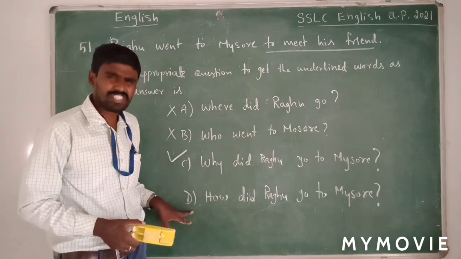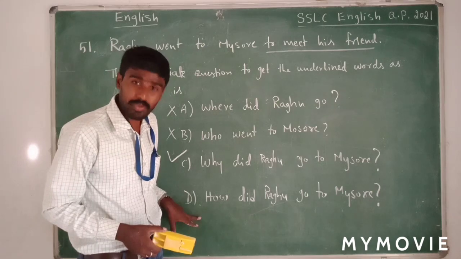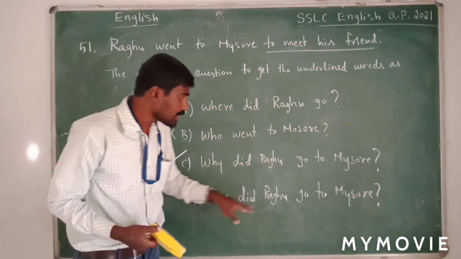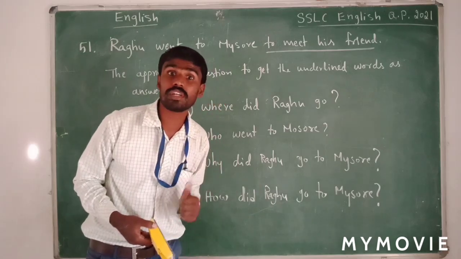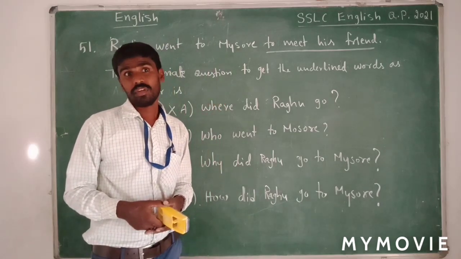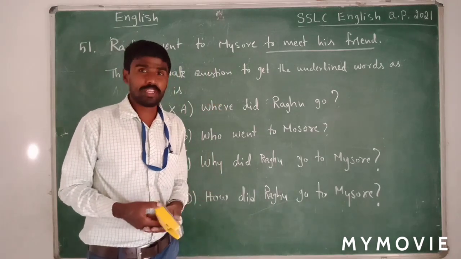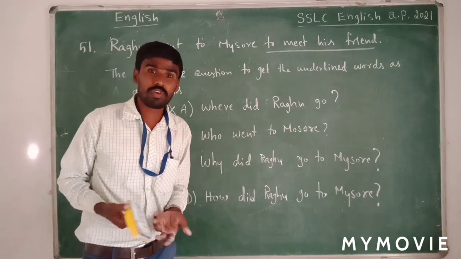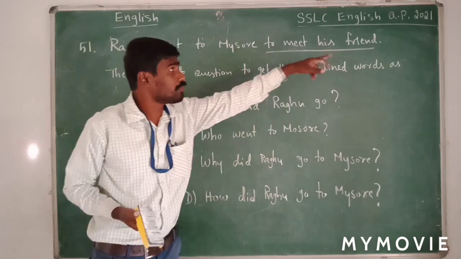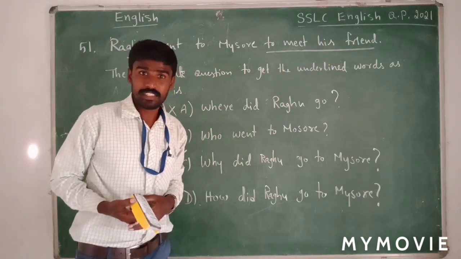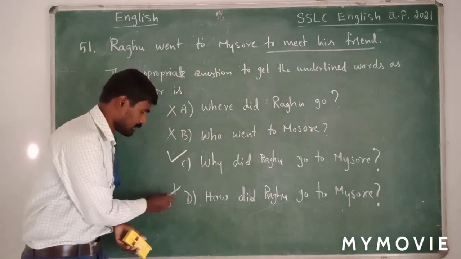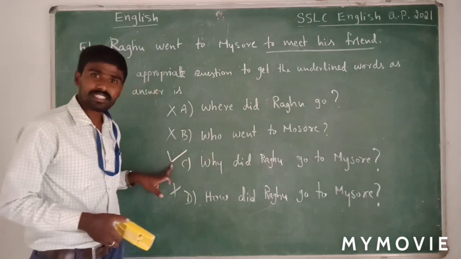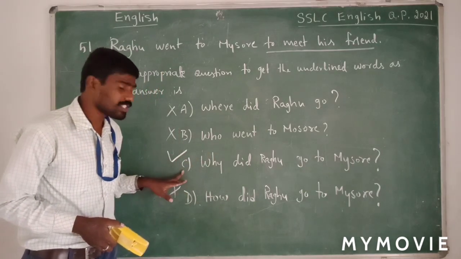And if you experiment with this question, let us see what words we will get. How did Raghu go to Mysore? We do not know how he went to Mysore. We do not know whether he went by bus or by walk. There is no information given here. Right? So this is also not the correct one. So the right answer is option C.